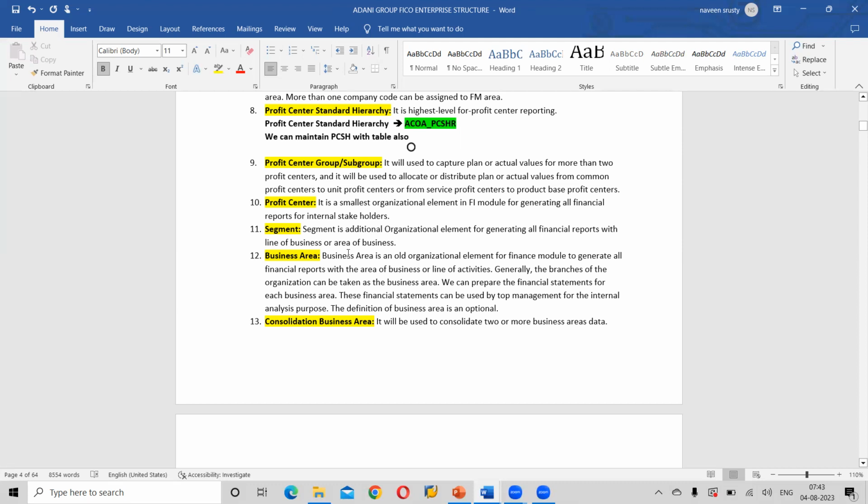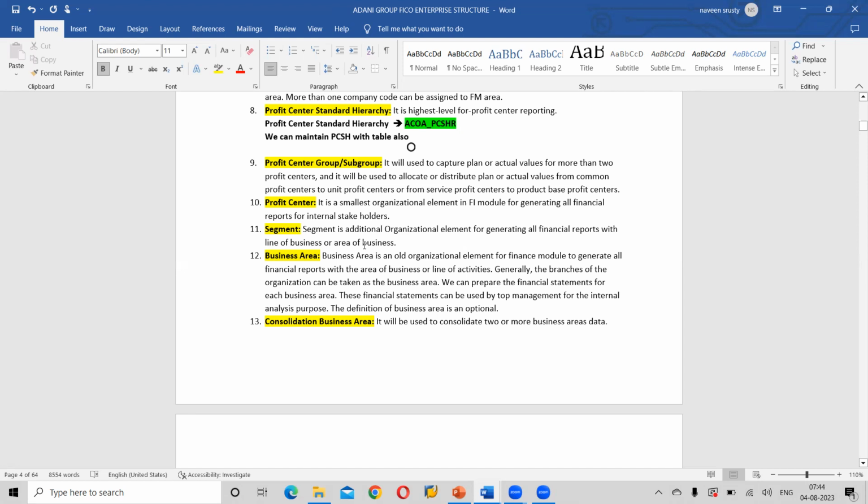For example, if you take Bajaj Electronics, what are the lines of business they have? They deal with color TVs, refrigerators, air conditioners, right? So those are considered as a line of business. Area of business is nothing but the areas where Bajaj Electronics operates. According to that, we will generate a report. How many color TVs are sold in a month? How many refrigerators are sold across all the branches? That is called line of business reporting.